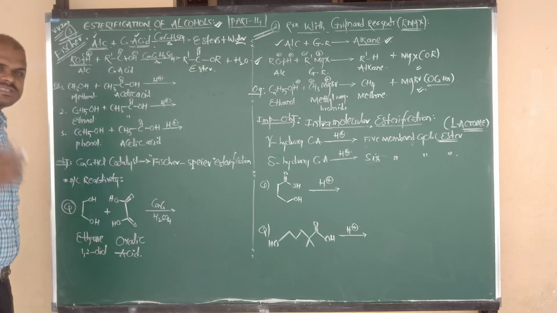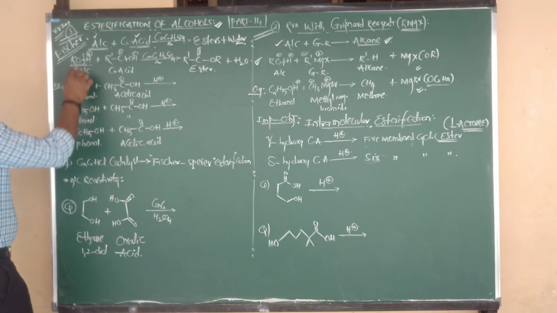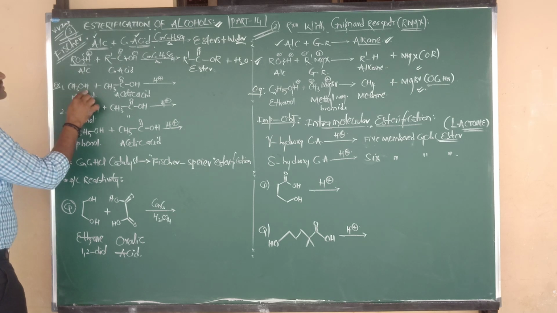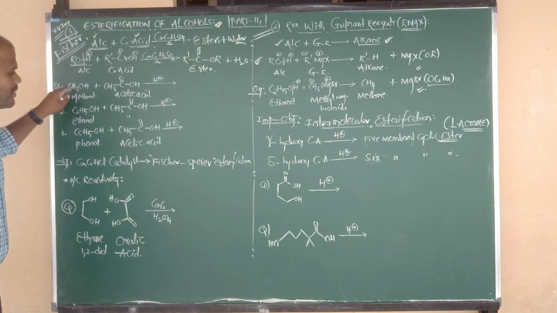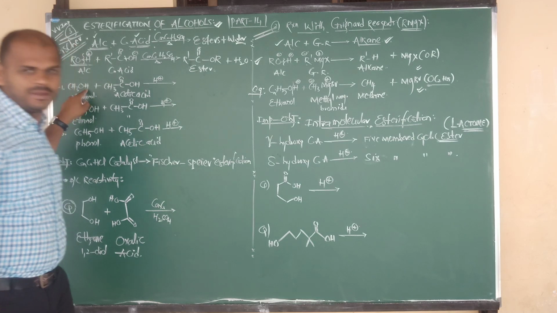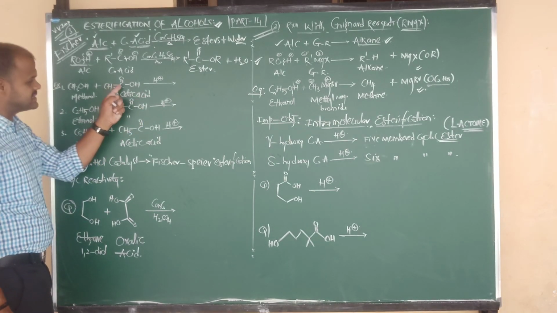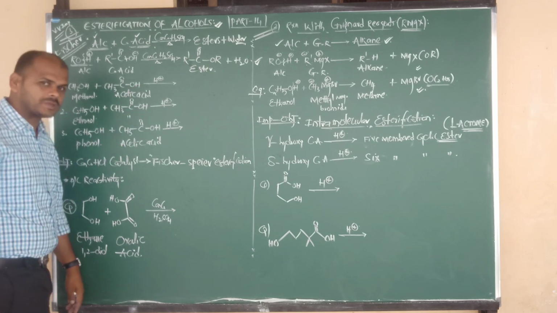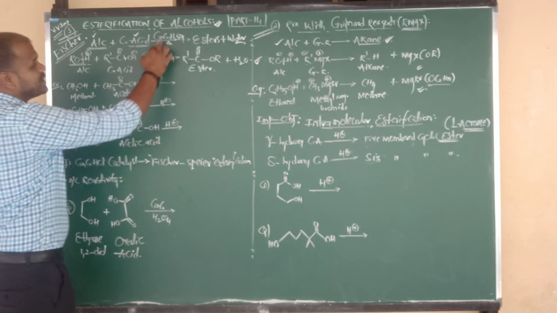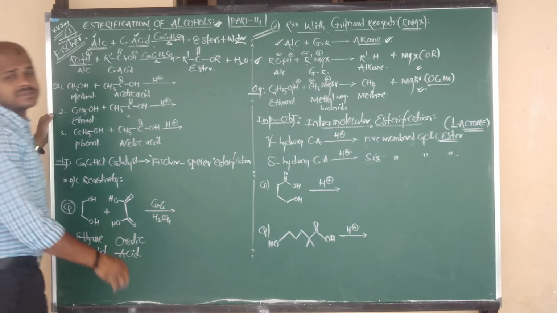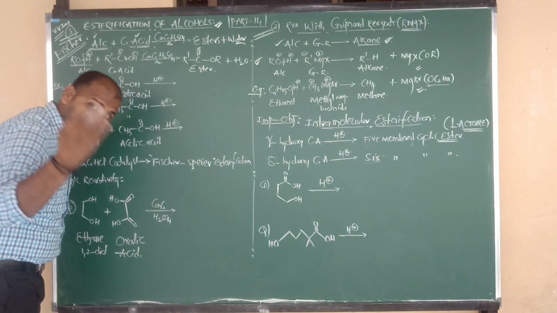Shall we discuss a few examples? For alcohol, the example is CH3OH, methyl alcohol, or methanol. Methanol on reaction with acetic acid, CH3COOH. The reaction takes place in an acidic medium, concentrated sulfuric acid, and we can also take HCl.